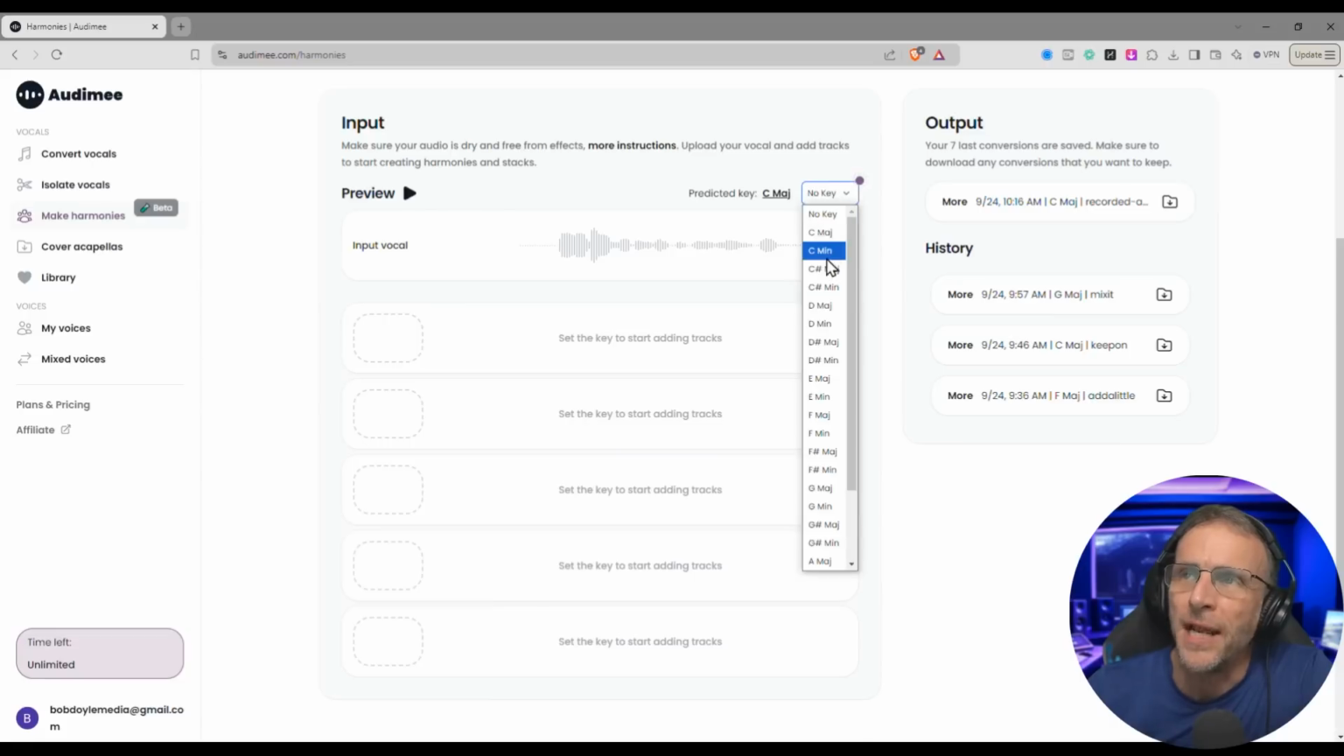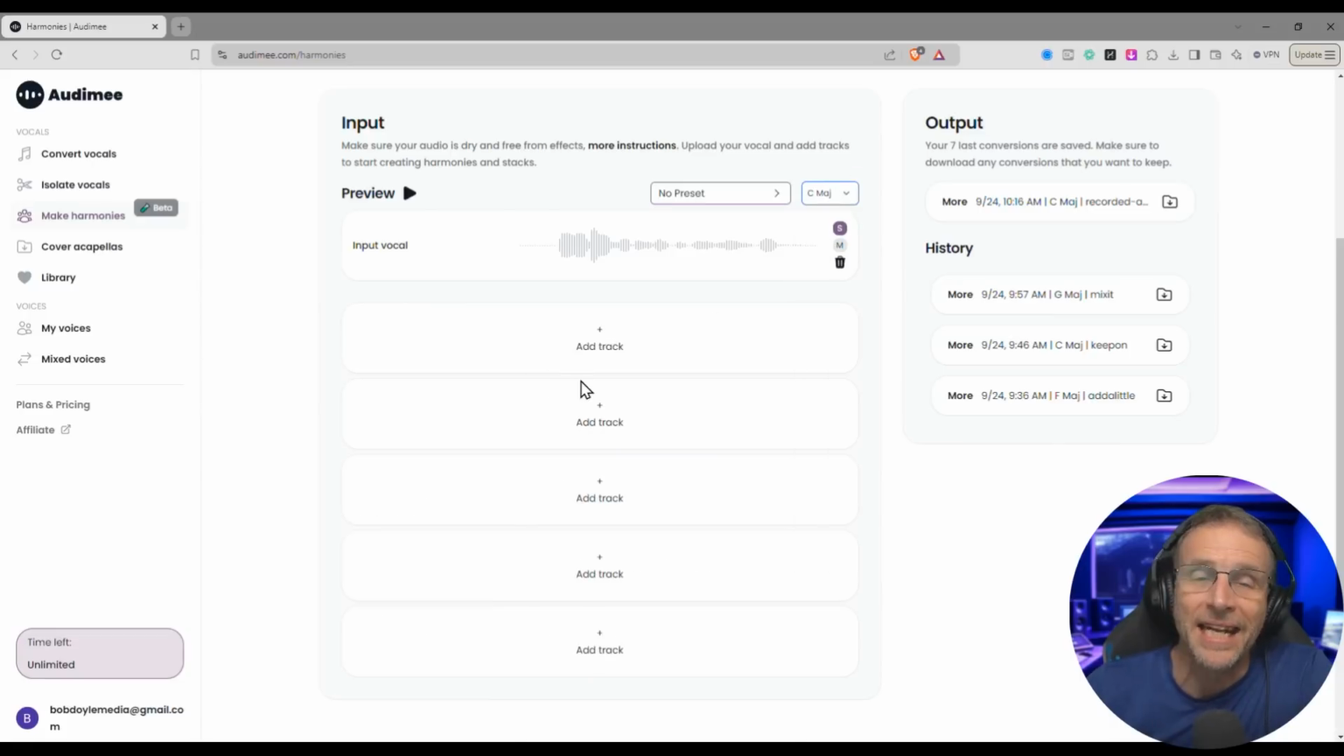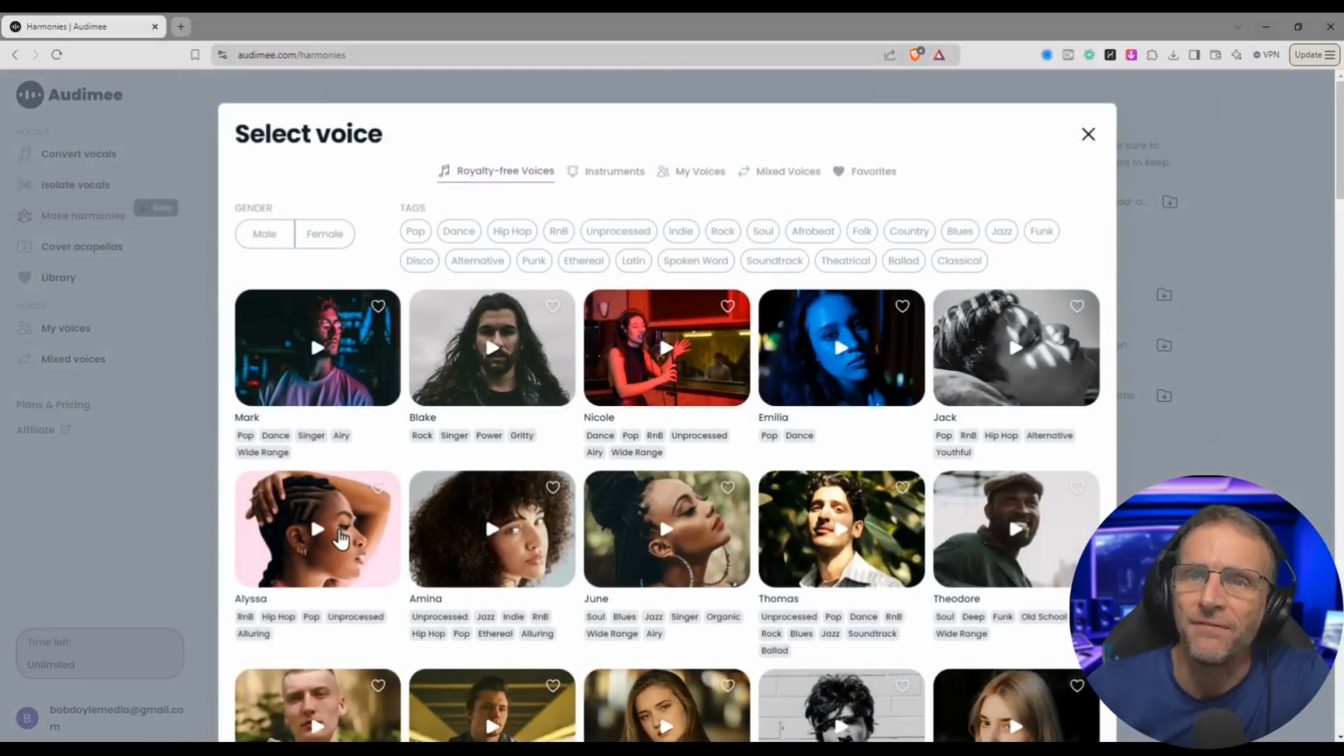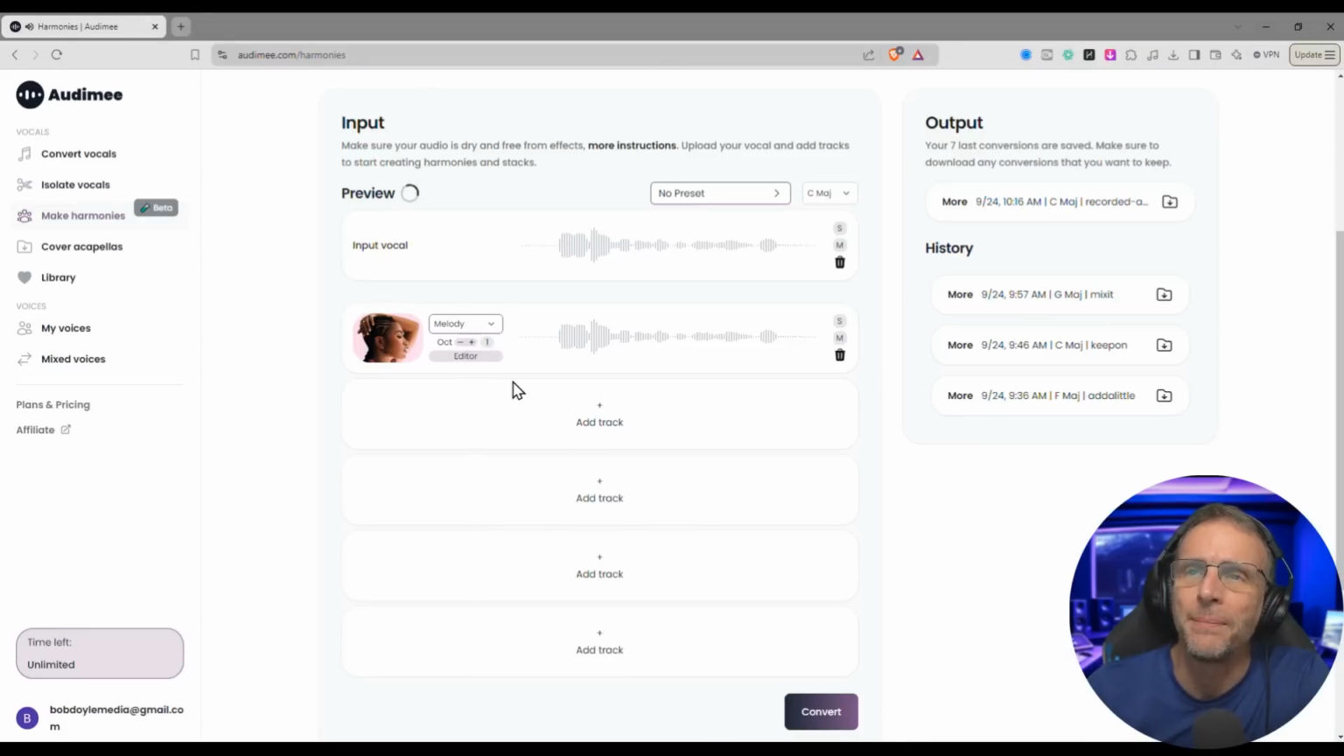It sees that we're in C major. I'll go ahead and click that. And if I want to just change out that voice completely, I can just add a track, make sure it's the melody. Let's say if I wanted to change it to a female, we'll choose Alicia and we'll pop that up and we'll listen to what this sounds like, just the melody.